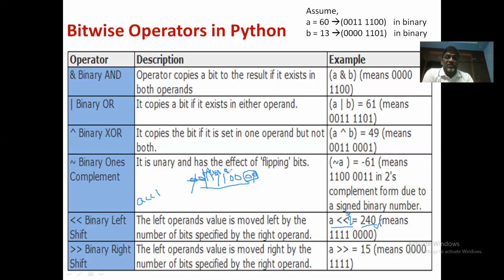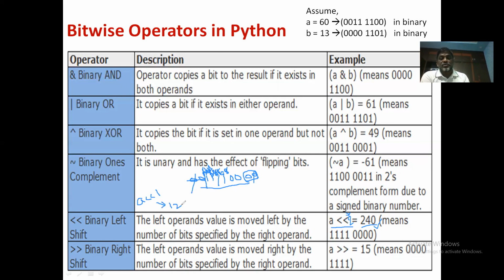So it starts with the 8 and then 16, okay, and then 32 and then 64. Okay, so 64 plus 32 is 96. 96 plus 16 is 112. 112 plus 8 is 120. So if you left shift 1, it is going to be 120.